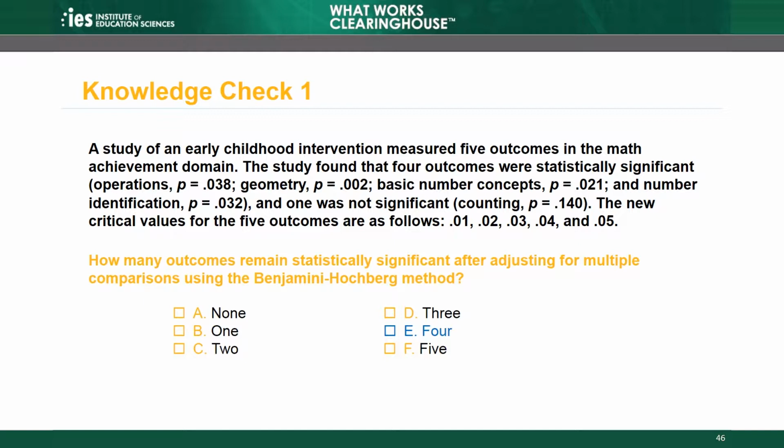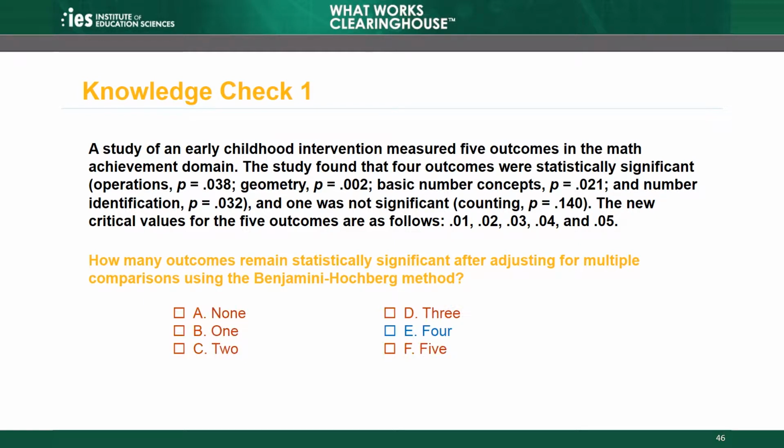Starting with the highest p-value, the outcome for counting is not significant. Moving to the next highest p-value, the outcome for operations is significant. 0.038 is less than 0.04. Therefore, all 4 outcomes with a p-value rank of 4 or lower are statistically significant.